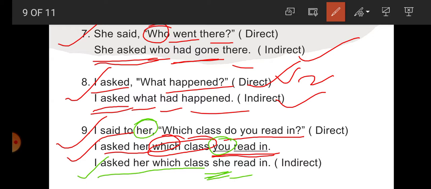Here "read" is not V1, it is V2 here. I asked her which class she read in. Student, here read is what? In "do you read", this one is V1, and here in "she read in" it is V2. It means the first sentence, you read, is simple present, and this one is simple past.